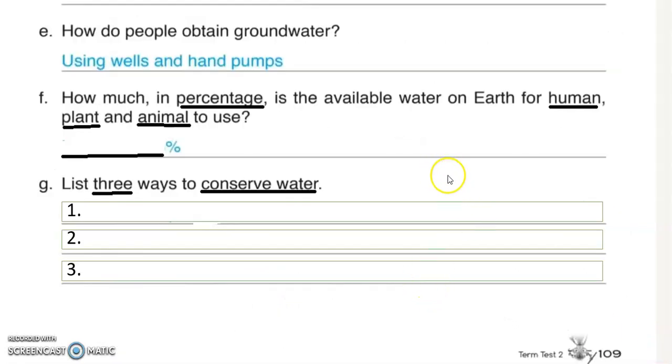And for page 109, how do people obtain groundwater? The answer is using wells and hand pumps. And letter F, how much percentage of water on the earth is available for humans, plants, and animals to use? You need to write the answer here. And letter G, list 3 ways to conserve water. So write 1, 2, and 3.